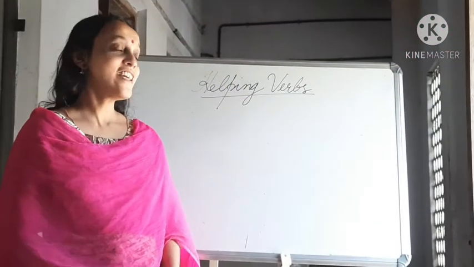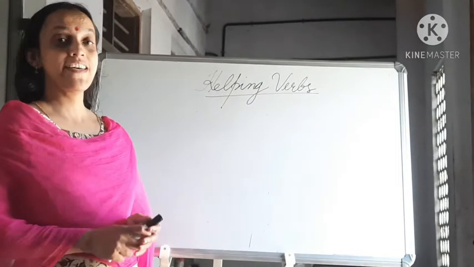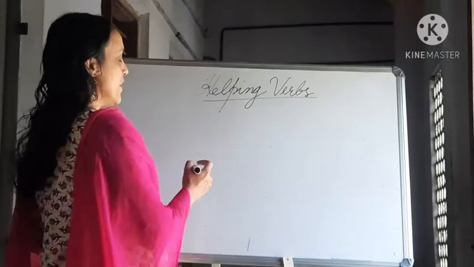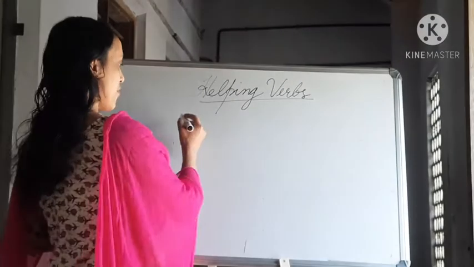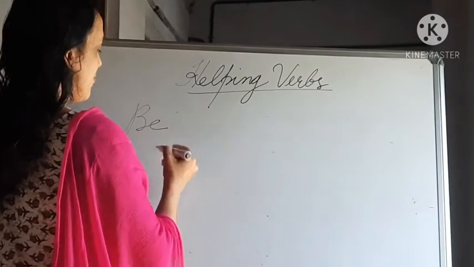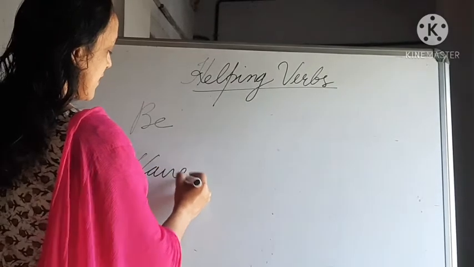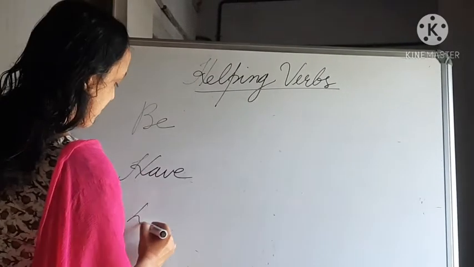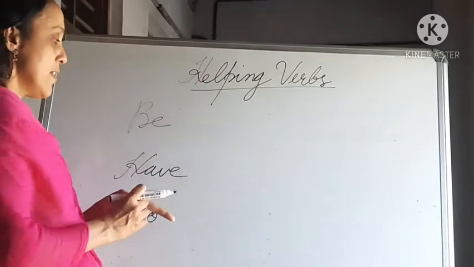Today let's study helping verbs. This is already familiar to you anyway. We can go through that again. Okay. Helping verbs. Do you know which are the helping verbs? Yeah, there are three forms. One is be form, then have form, then do form. Three forms. There are three helping verbs.